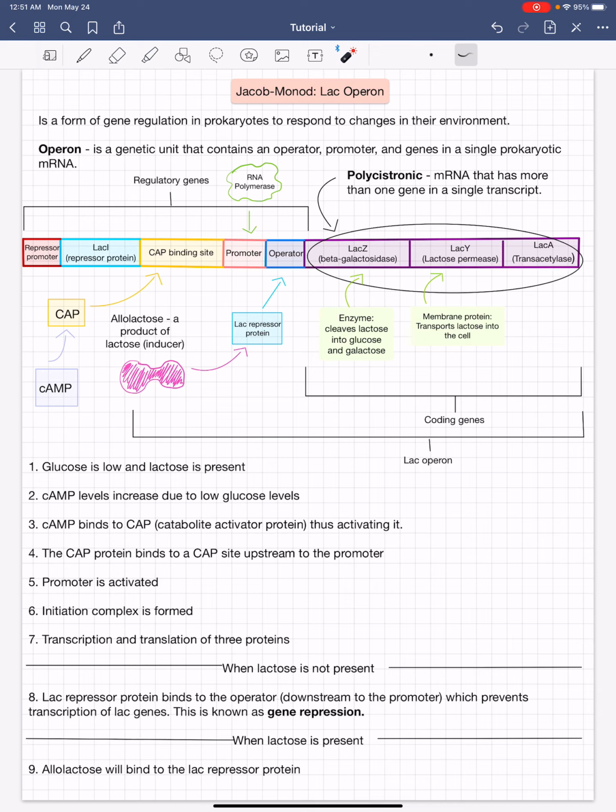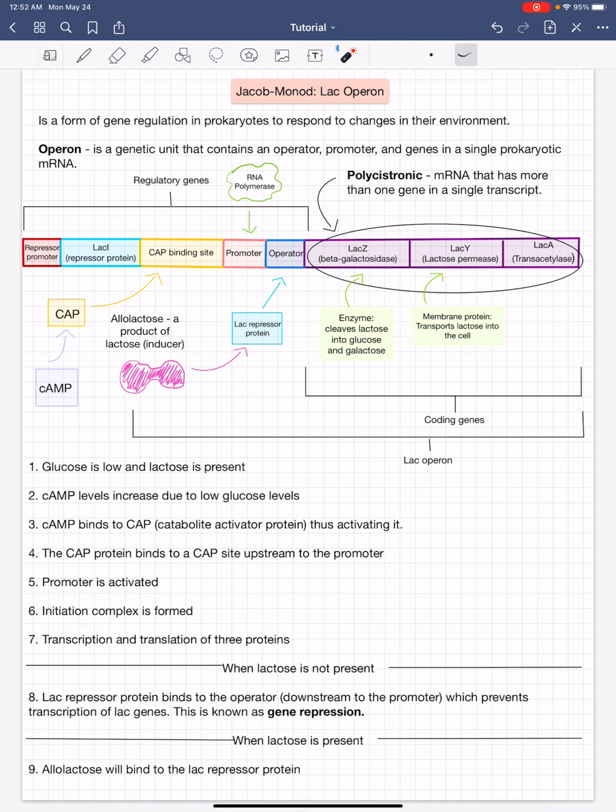I'm going to be reviewing the Lac Operon, which is a genetic regulatory mechanism proposed by Jacob and Monod, which describes the idea that the control of enzymes in cells is due to transcription regulation in DNA. The Lac Operon contains enzymes that allow E. coli to import and metabolize lactose when glucose is low. This is a way in which prokaryotes are able to respond to changes in their environment.